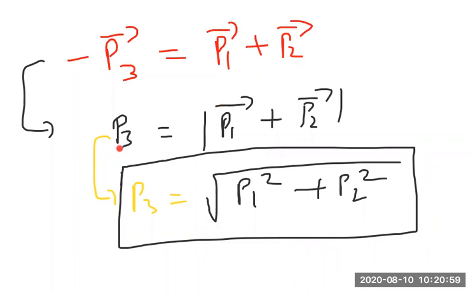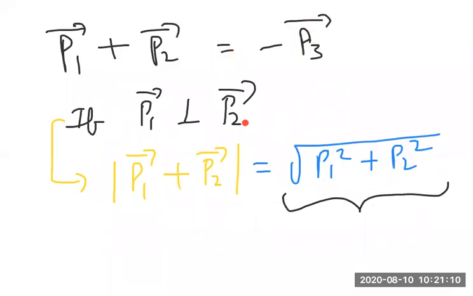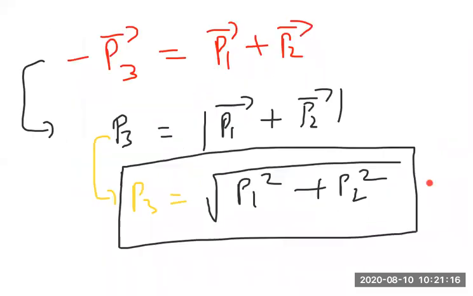So P3 is equal to the resultant of P1 bar plus P2 bar. Already just now we told that P1 bar plus P2 bar is nothing but the square root of P1 square plus P2 square. Let us bring that value here and substitute. So the P3 magnitude is the square root of P1 square plus P2 square.